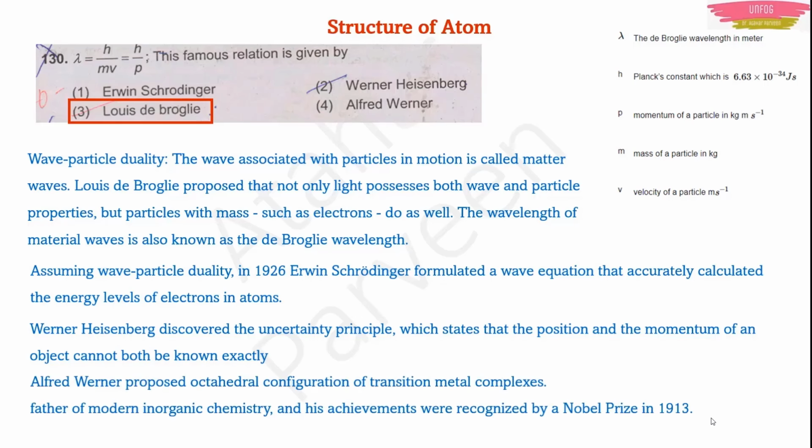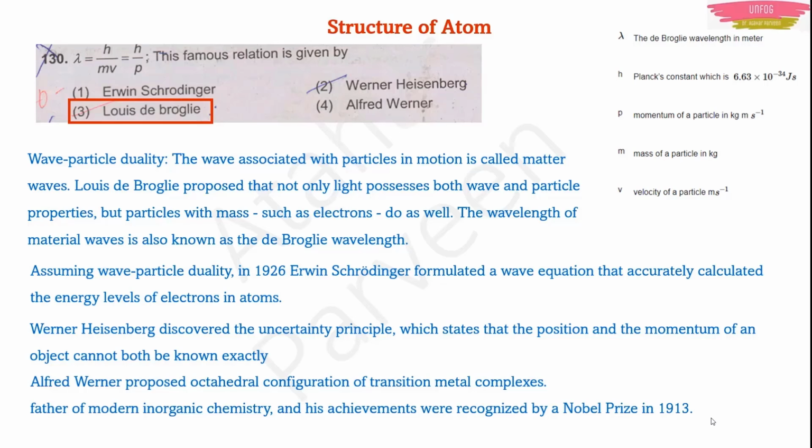Next comes Alfred Werner. What did he do? Basically, he is a chemistry person. He proposed the octahedral configuration of transition metal complexes. He is also known as the father of modern inorganic chemistry. This can be asked as an MCQ: father of modern inorganic chemistry. Who is he? Alfred Werner.